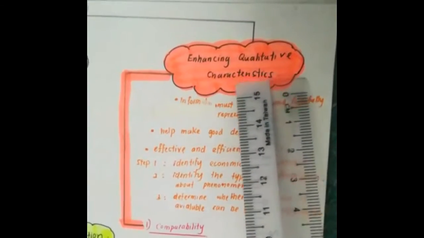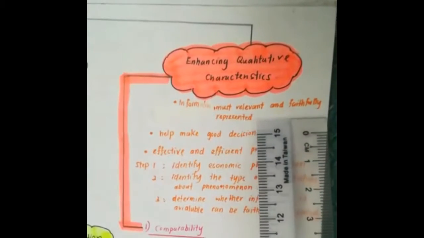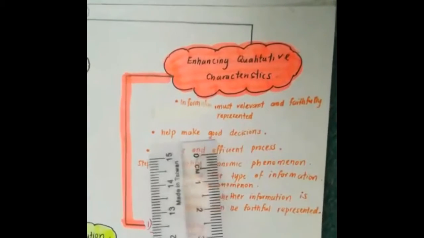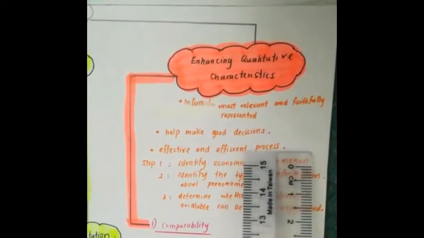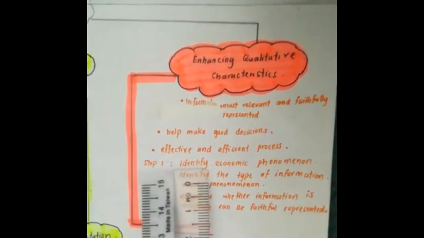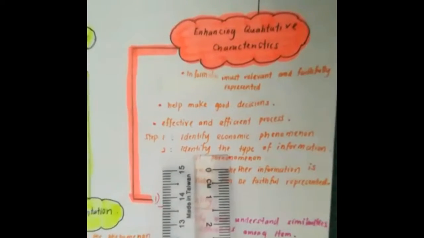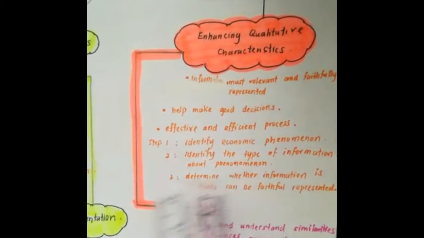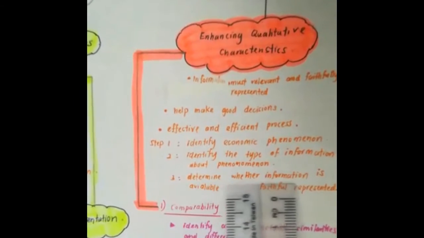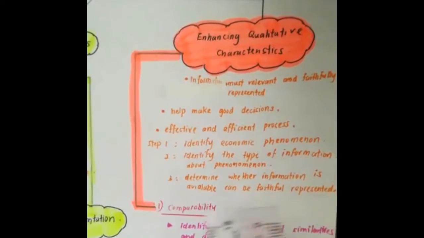Enhancing qualitative characteristics. Information must be relevant and faithfully represented to help make good decisions, with an effective and efficient process. Step 1: identify the economic phenomena. Step 2: identify the type of information about the phenomenon. Step 3: determine whether the information is available and can be faithfully represented.